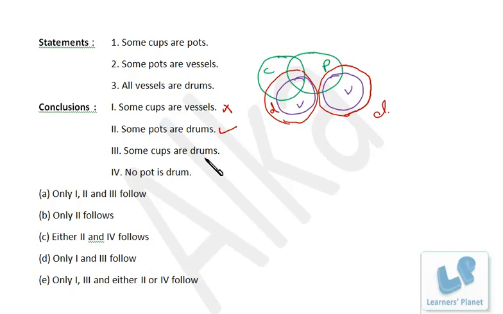Some cups are drums. If we take this case, cups and drums, we have this common portion, but if we take this case, cups and drums, we don't have any common portion. So this conclusion is not necessarily true. No pot is drum. We have the common portion between pot and drum in both the cases, right? So no pot is drum, that's false. So we have only conclusion 2 true, so only 2 follows. I hope you are getting me.